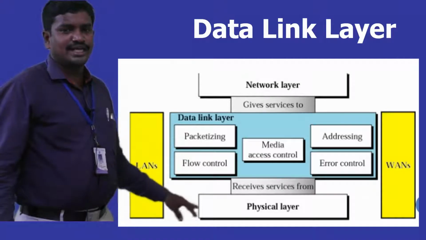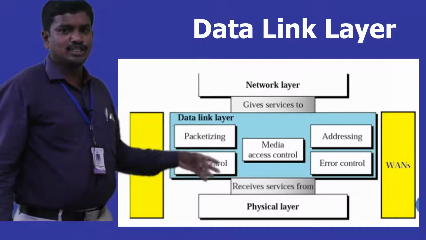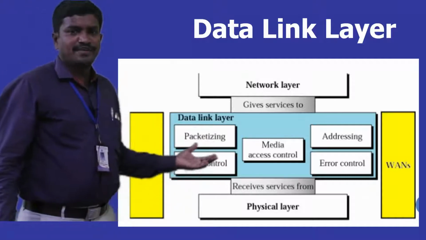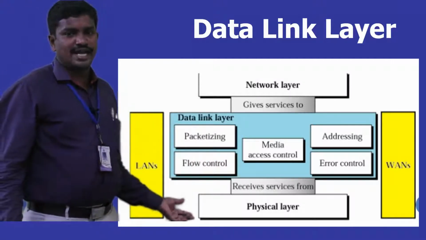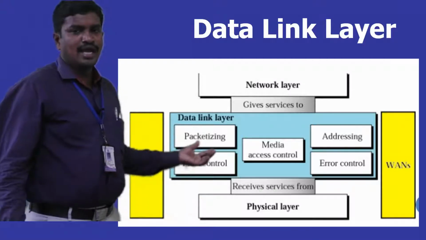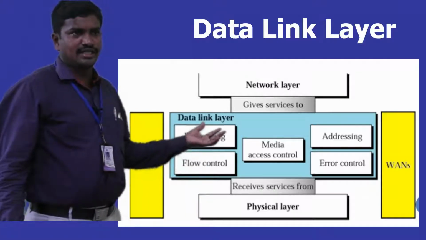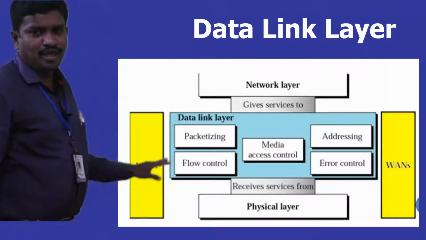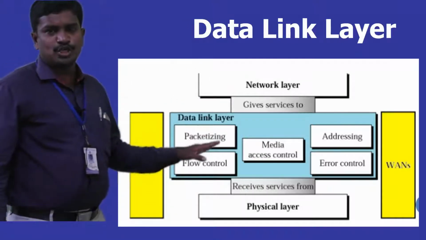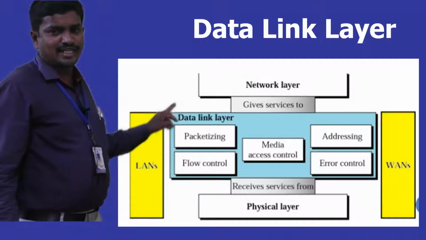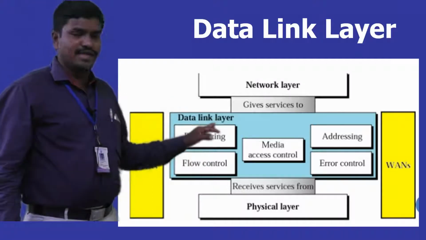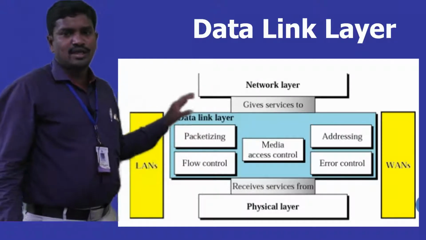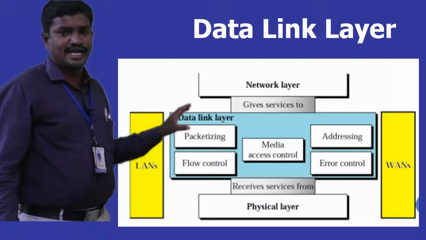All these things are taken by the data link layer, and it prepares the frames from these bits carried from the physical medium, and then gives them back to the network layer. It has a lot of responsibilities: packaging, flow control, media control, addressing, and error control. These are the basic jobs done by the data link layer.